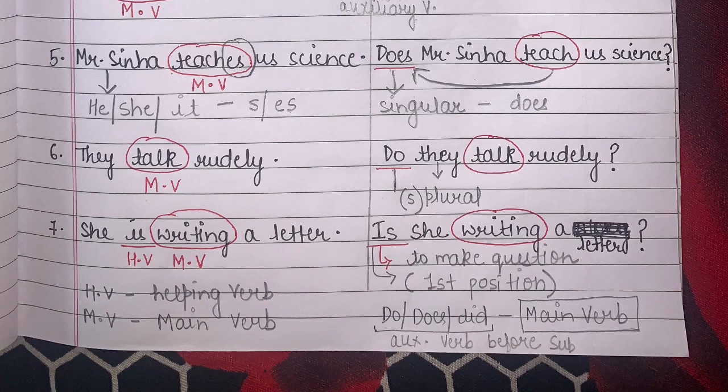We must know the rule, we must know the structure, we must identify what is my helping verb, what is my main verb, and what type of tense I have. I should have all this basic knowledge: what is my subject and at which position my subject will go. Then, about the punctuation mark, my full stop will also change into a question mark. So students, make sure that you follow this pattern and make key notes for this chapter. I hope it is clear to you now.